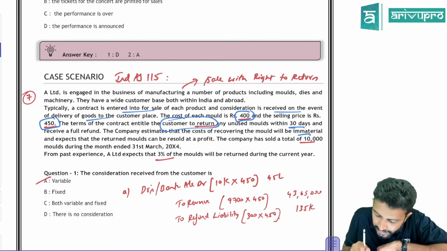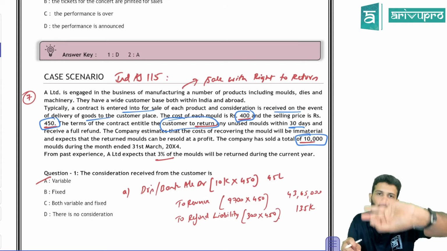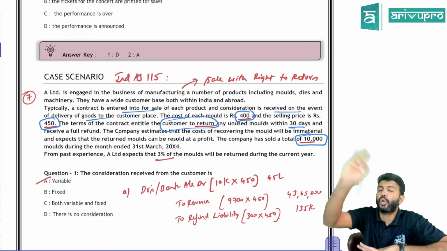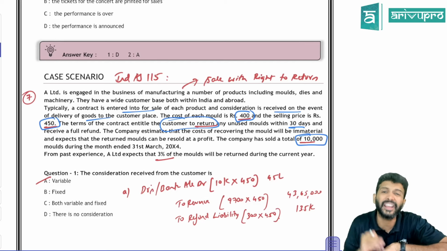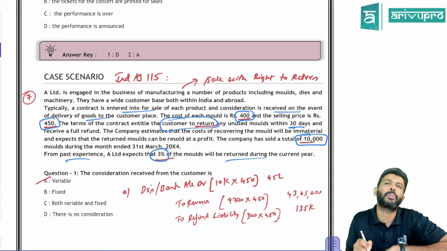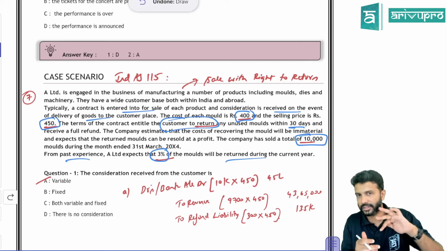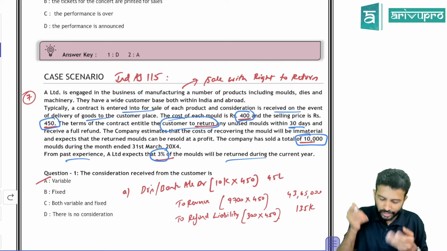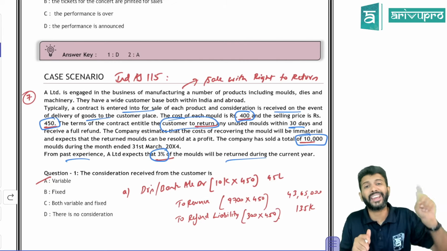The company has sold a total of 10,000 units of the product. Can we recognize revenue on the entire 10,000? No. Only on those products which are not expected to be returned. From past experience, the company feels that 3% will be returned. 3% of 10,000 is 300. On these 300 you cannot recognize revenue immediately, so you can recognize revenue only on 9,700.